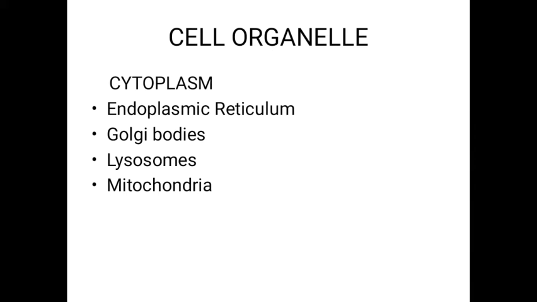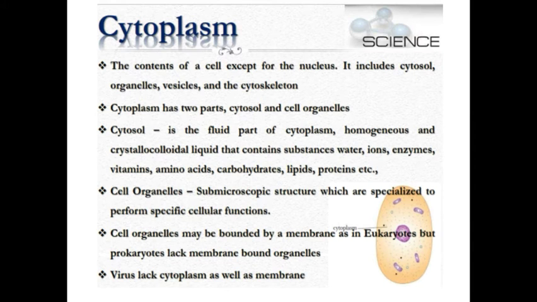In the cytoplasm, except the nucleus, many cell organelles are present. And today we are going to see the endoplasmic reticulum, Golgi bodies, lysosome, and mitochondria. These are the four organelles we are going to see today. So, what is cytoplasm? The content of a cell except for the nucleus. Except the nucleus, the organelles which are present in the cytoplasm are called cell organelles. It includes cytosol, organelles, vesicles, and the cytoskeleton.